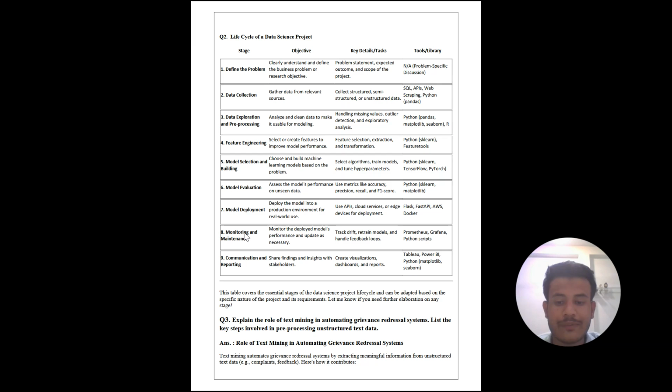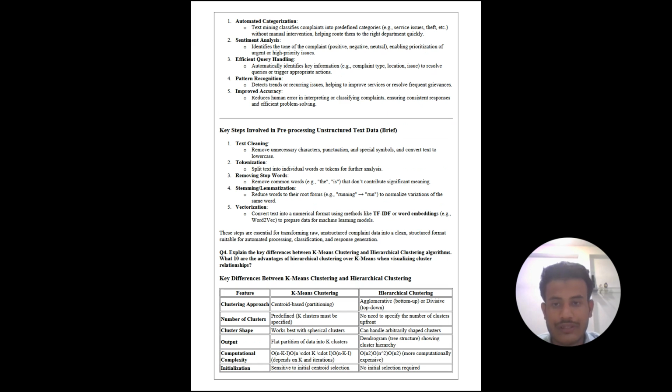Third question is, explain the role of text mining in automating grievance redressal system. List the key steps involved in pre-processing unstructured text data. So, the answer: role of text mining in automating grievance redressal system. Text mining automates grievance redressal by extracting meaningful information from unstructured text data, for example complaints and feedback. Here is how it contributes. First is automated categorization. Text mining classifies complaints into predefined categories, example services, issues, theft, etc.